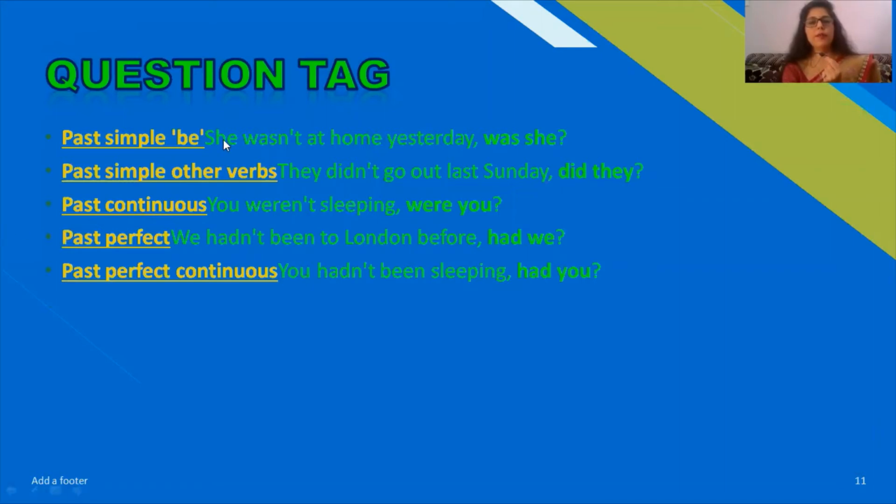Then the same was we have taken from here, and we will frame a question tag, was, and after that we'll put the she that is already available in this sentence in the form of a pronoun. Now in the past simple tense, they did not go out last Sunday. So we will take the did from here only, we'll remove the not and we'll add the pronoun that is already available in the sentence.